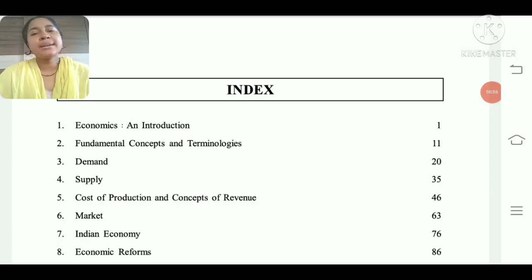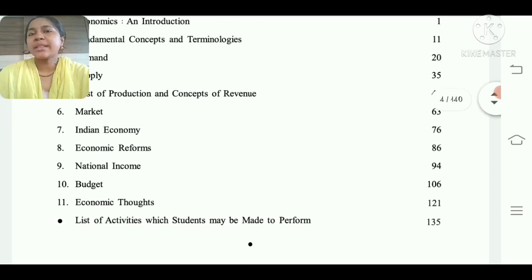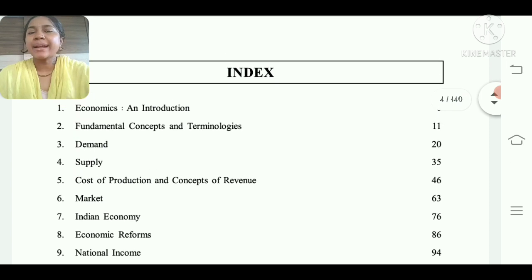Students, this is the index of your standard 11th economics textbook. Here we are going to see the topics that we are going to cover. There are 11 chapters in your economics syllabus. The first chapter is Economics: An Introduction, in which we will see the core concepts of economics in a very detailed manner, the introduction of economics as a subject, and why it is important to study economics.